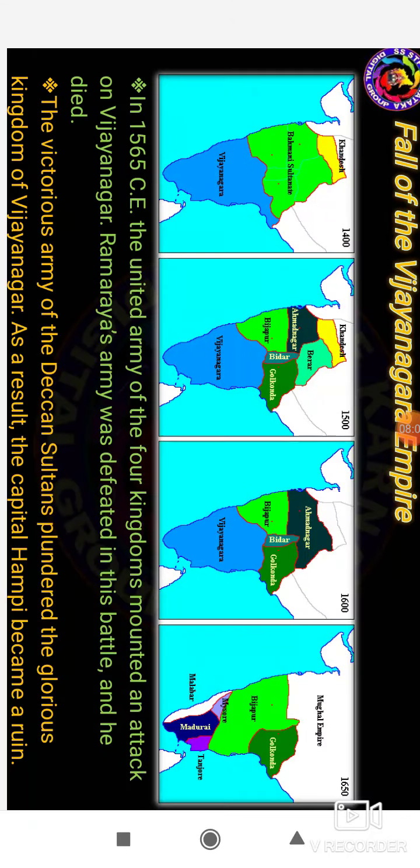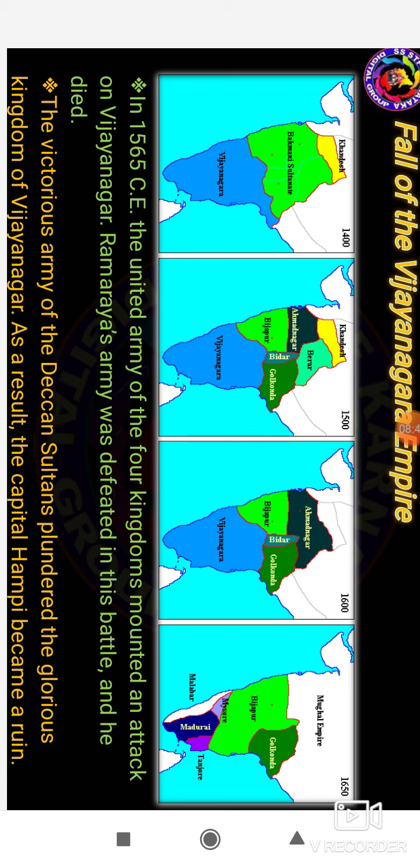And then in the year 1565, the united army of these four kingdoms mounted an attack on the Vijayanagara Empire. Okay, look at that chart. So Ramaraya's army was defeated in this battle. He died. The victorious army of the Deccan Sultans plundered the glorious kingdom of the Vijayanagara Empire.